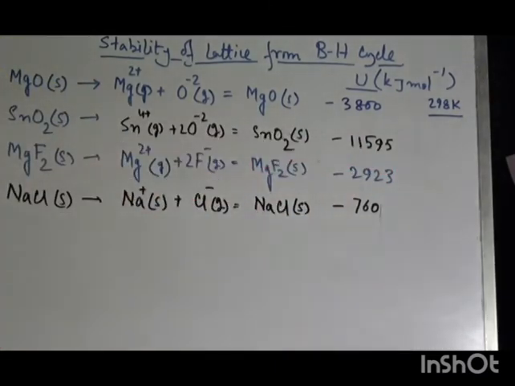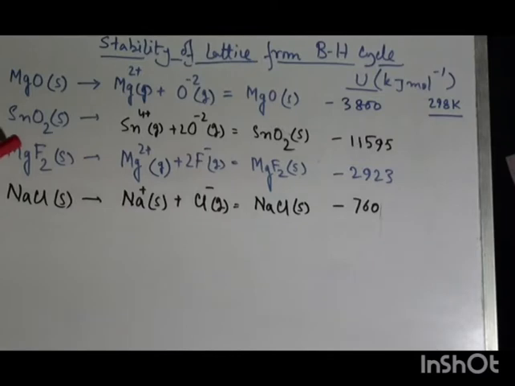So in the first three examples we can see very high lattice energy, and that is why these types of lattices, magnesium oxide, tin oxide or magnesium fluoride, are very stable in nature due to this high lattice energy value.